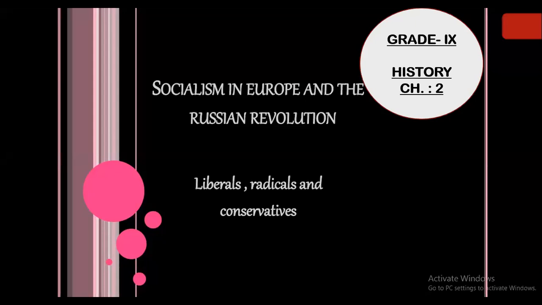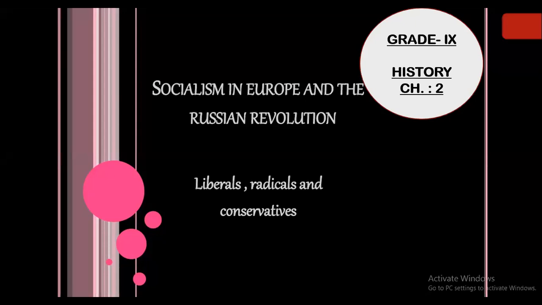Hello, grade 9. Let's start with our history chapter 2, Socialism in Europe and the Russian Revolution. In this chapter, we are going to learn about the Russian Revolution and how socialism rose in Europe. In the first chapter, we learned about the French Revolution. In the same way, in this chapter also, we are going to learn about socialism,